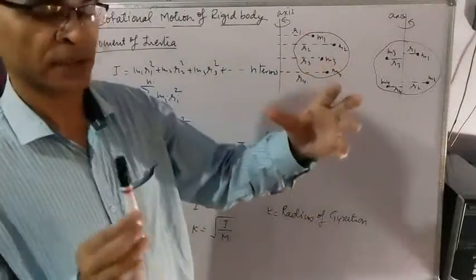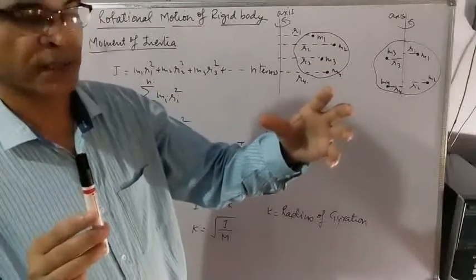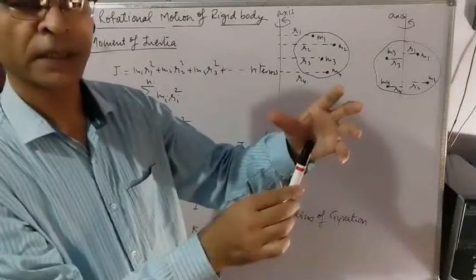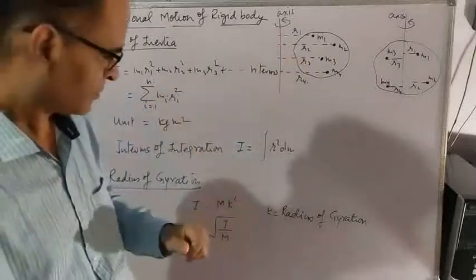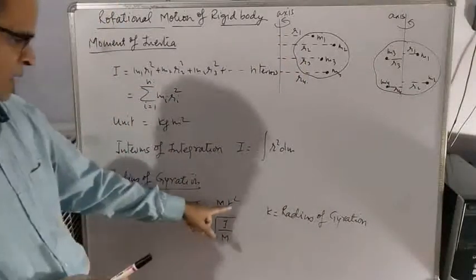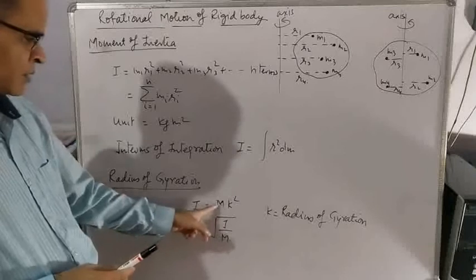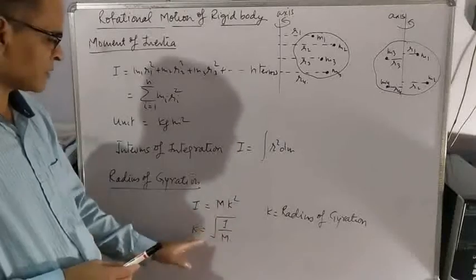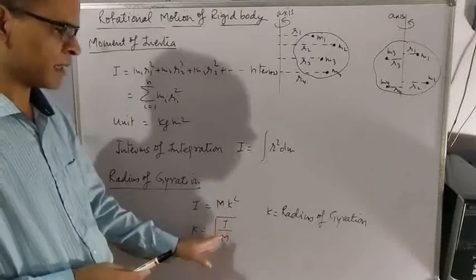Then that distance between the axis and the point is called radius of gyration. So radius of gyration is k. Moment of inertia is equal to m k square, and by this equation k is equal to under root I by m.